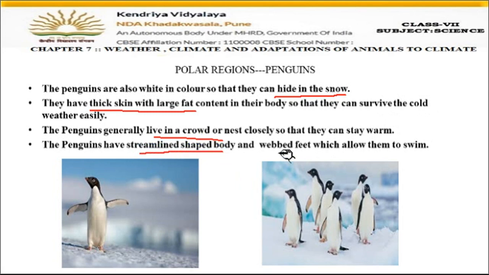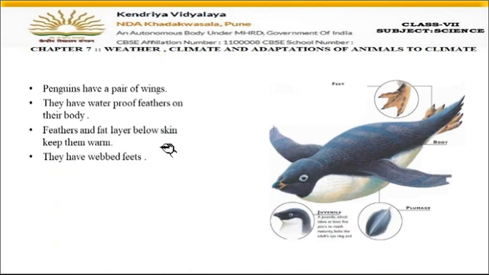They have a streamlined body. They have webbed feet. Then they have a pair of wings. They have waterproof feathers on them. Feathers and fat keep the body warm. And again, the webbed feet are present in the penguins. So these are some of the adaptations or changes which help the penguins to live in the snow covered areas of the polar region, right?